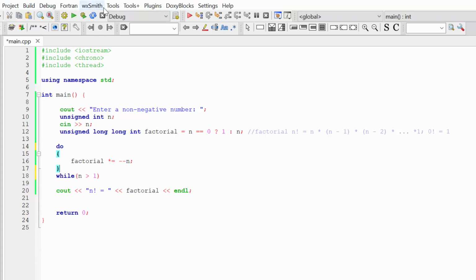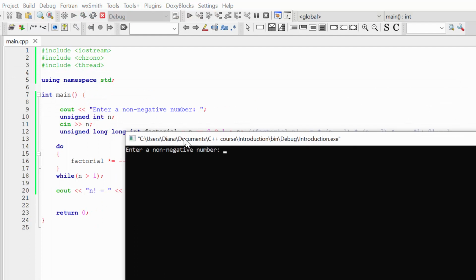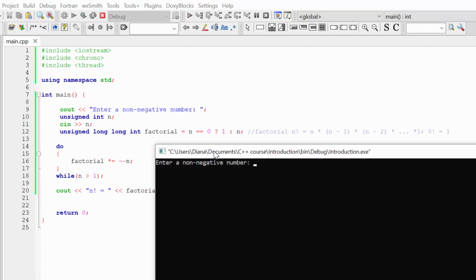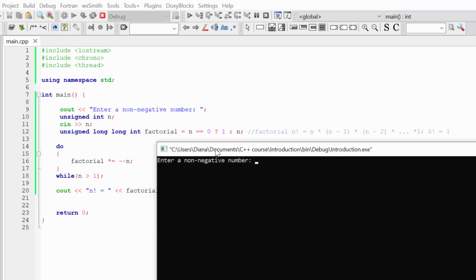So let's, for example, try to build and run this program, and you can see I got an error in line 18, because if you use a do while loop, you need to add a semicolon after the while. Now let's build and run our program again. Now it's working, and let's once again enter some non-negative number. If we try to enter 4, you can see that it's still working. The result is 4 factorial is 24.